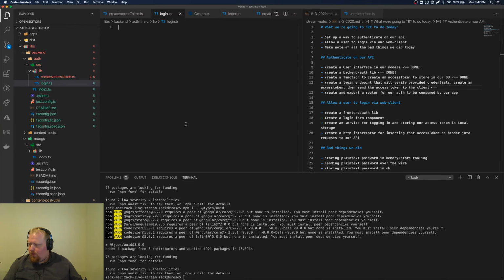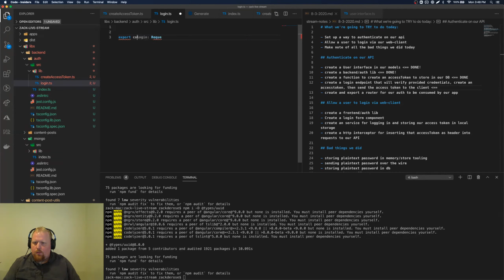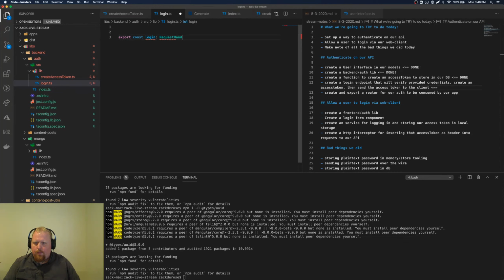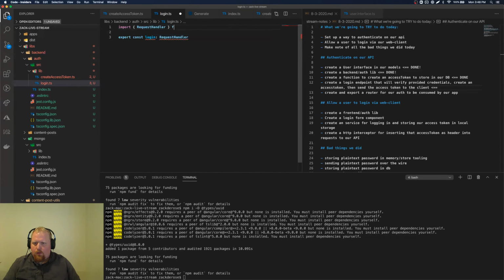And okay, so we're going to say export const login is a request handler. I think I have to import request handler from Express. All right, there you go.